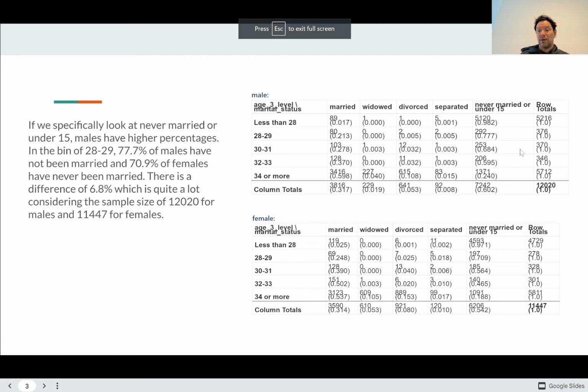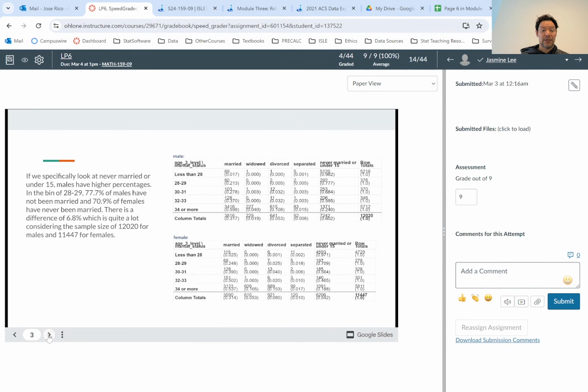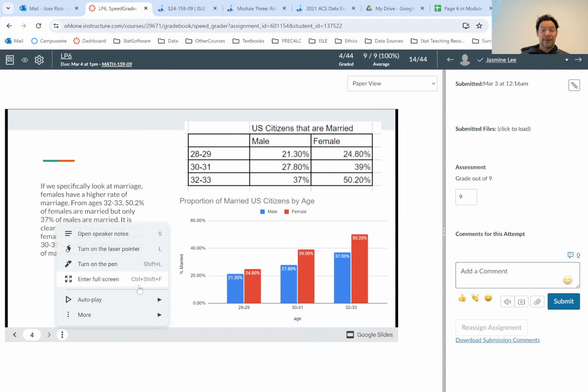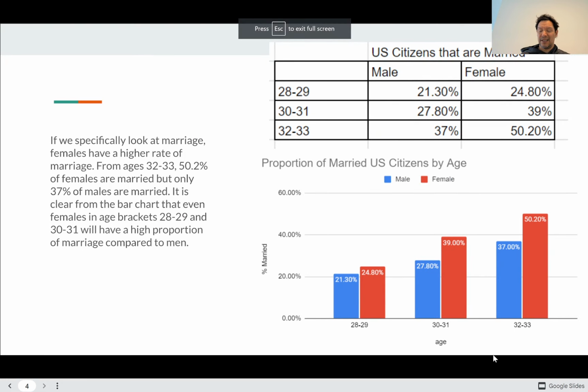If you're checking your work, you should have 376, 370, 346 for males. And then for females, 278, 328, and 301. Hope that's what we get. We'll go show how to do this. And then you should have made a table, and you should have got something that looks like this. This is fine. I don't know if I would have chosen this breakdown. It's good though, it works.